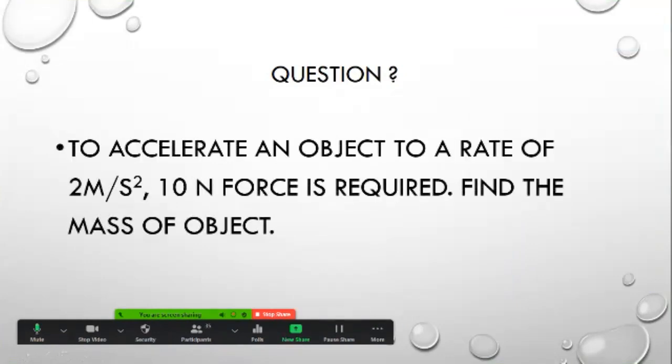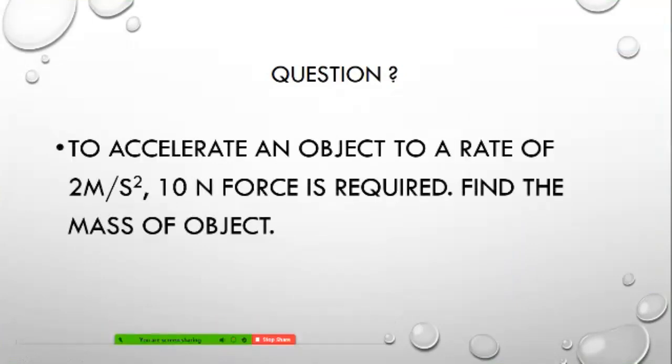To accelerate an object at a rate of 2 meter per second square, 10 Newton force is required. Now you find out the mass of the object. Again I am repeating the question: to accelerate an object at a rate of 2 meter per second square, 10 Newton force is required. Find the mass of the object.